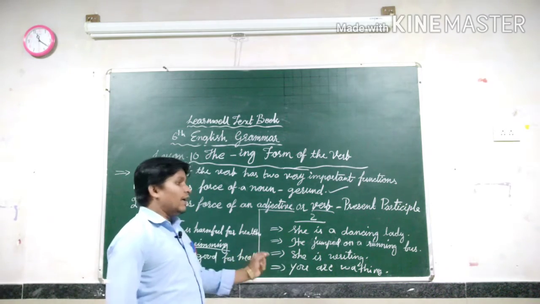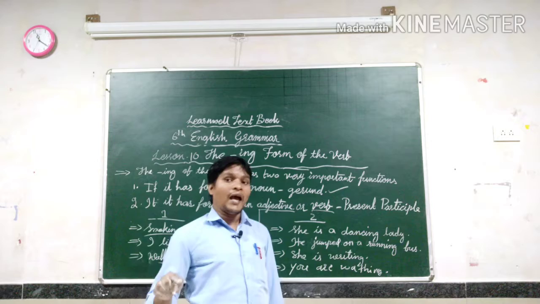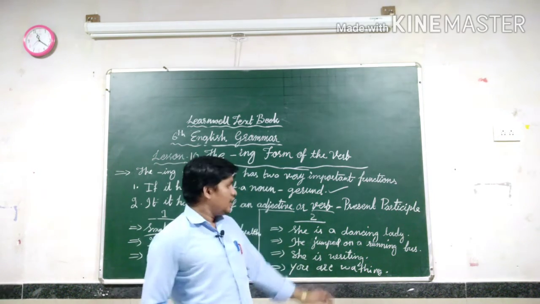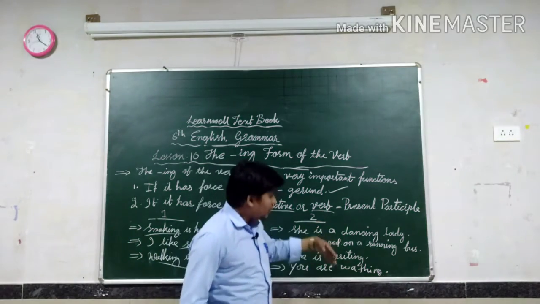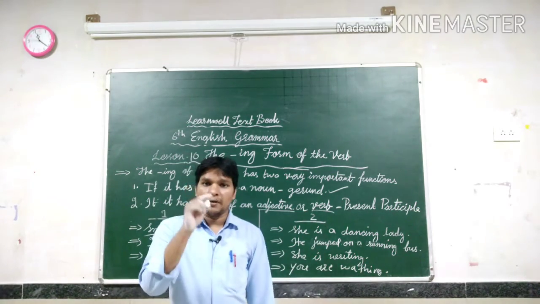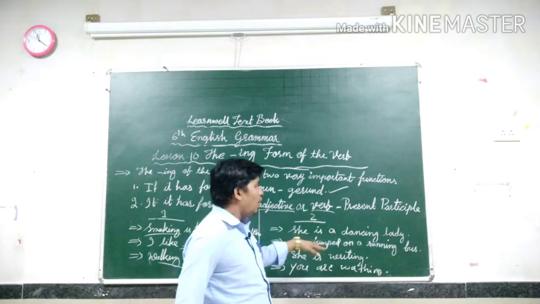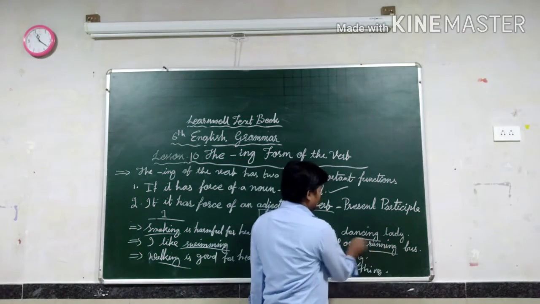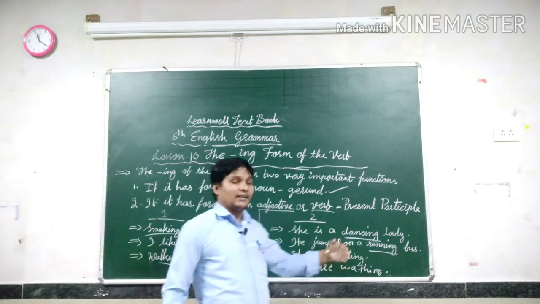Now we are going to do the second point. She is a dancing lady. Here dancing is used as an adjective. That's why we are calling this a present participle. In the same way, he jumped on a running bus. It is also a present participle.